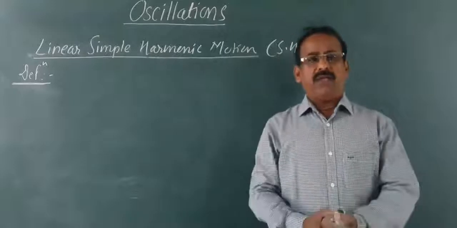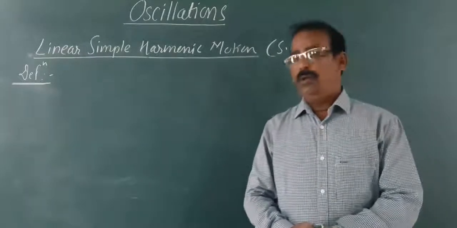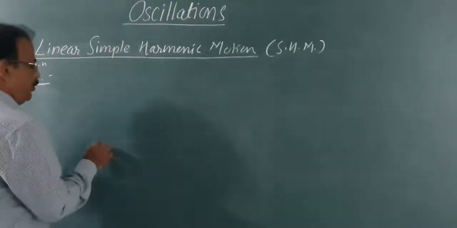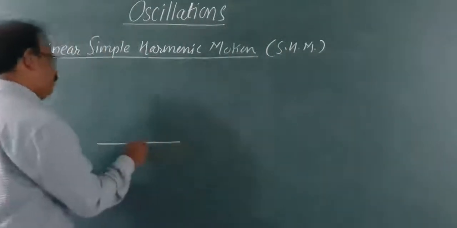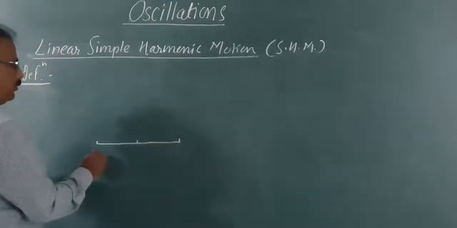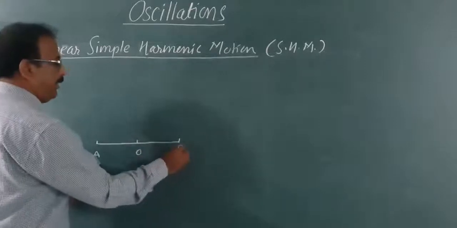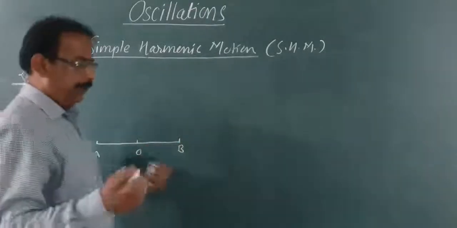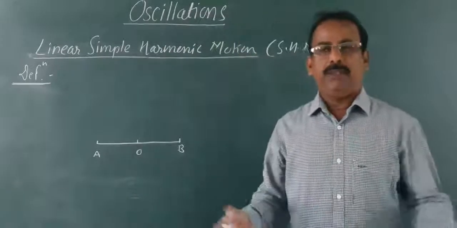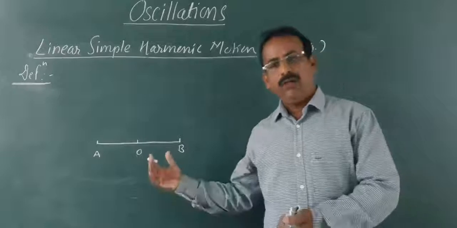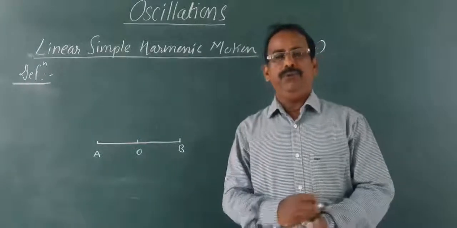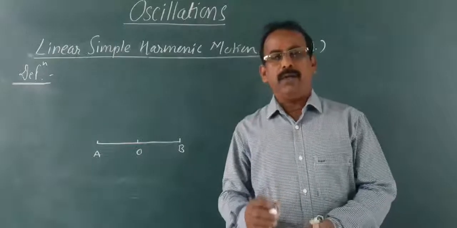To understand this definition, consider an oscillatory motion, a vibratory motion along the path AOB. Suppose there is one particle performing vibratory motion along this path AOB with O as the mean position, the rest position.